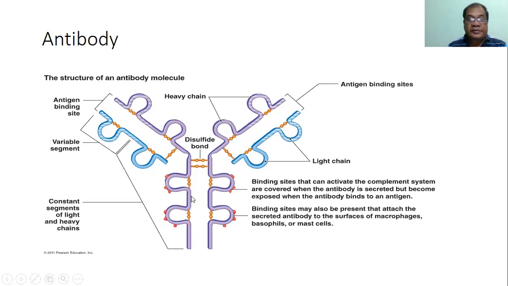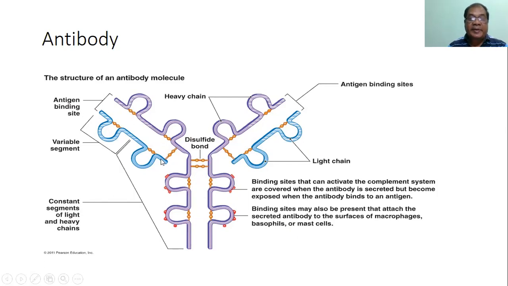These two chains, that is the heavy chains, are bound to each other by disulfide bond, and there are some domains which are also bound by disulfide bond, and the light chain and heavy chains are also connected to each other by the disulfide bond.